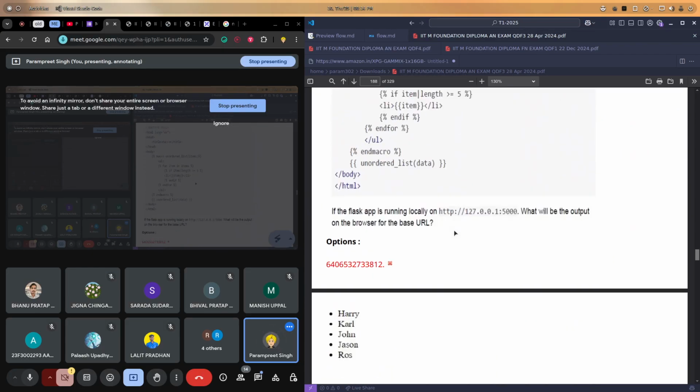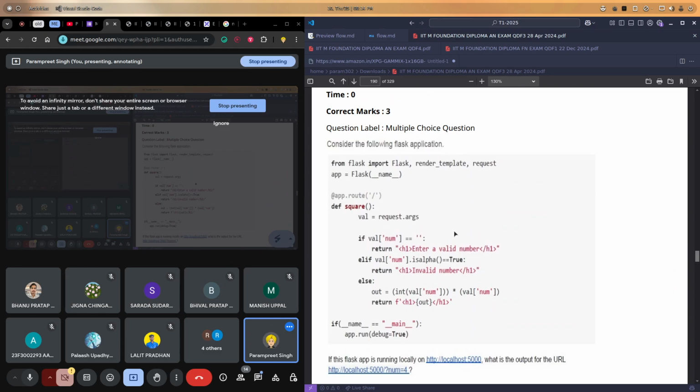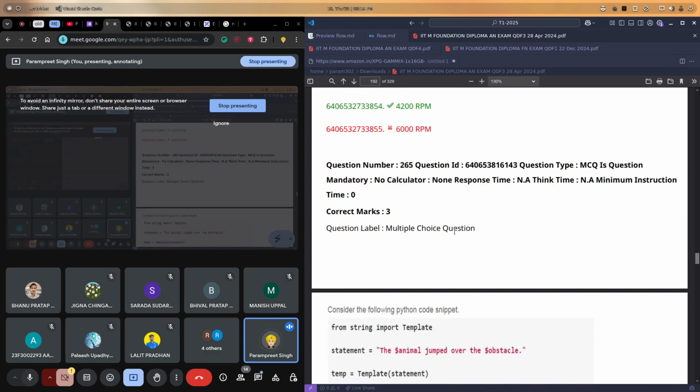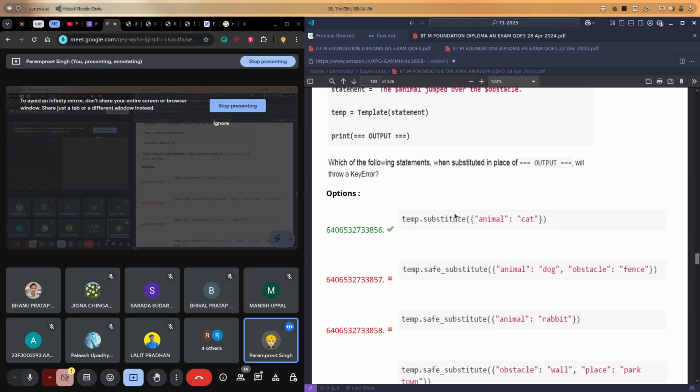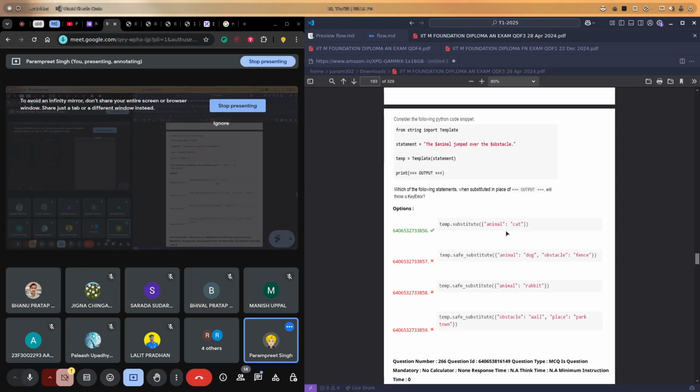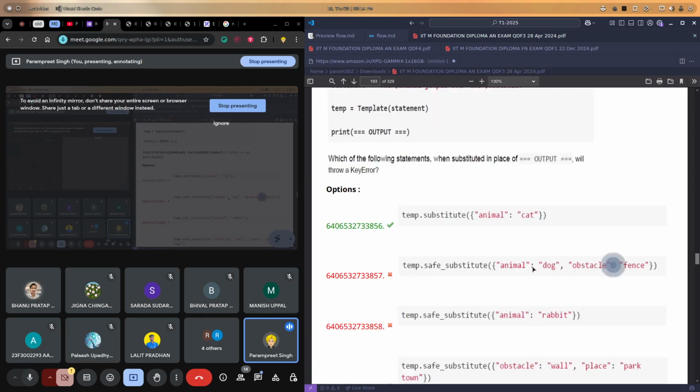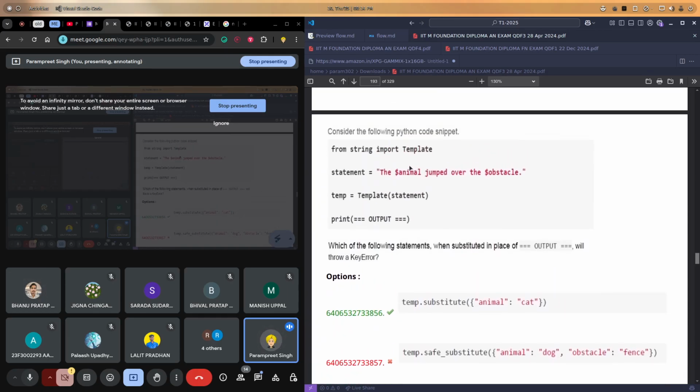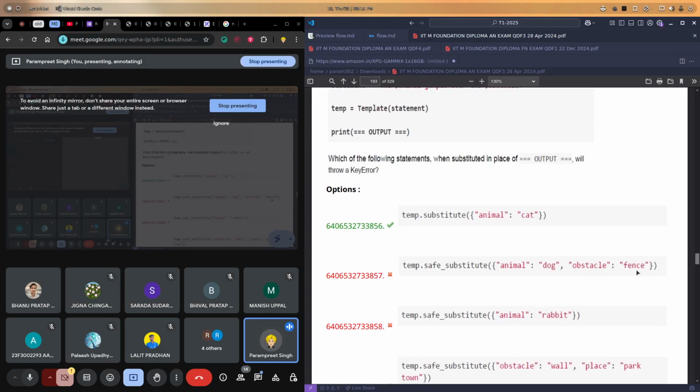So we were here. Now see, for animal and obstacle we have both of these keys in this template. That will not give us a key error. We have a safe substitute function. Based upon the call only, we get an intuition that safe substitute will handle the key errors, but normal substitute will not handle them.